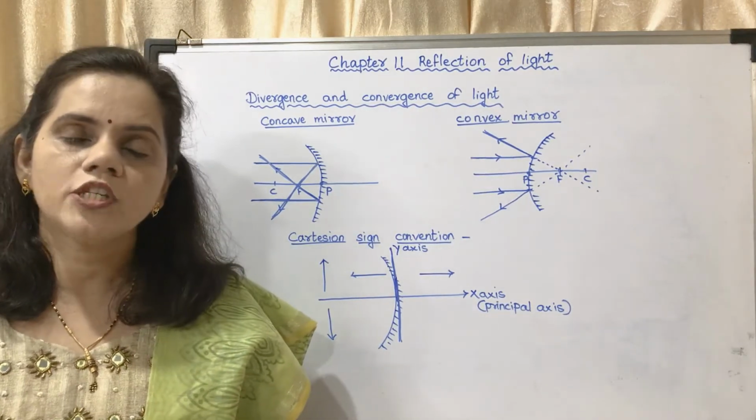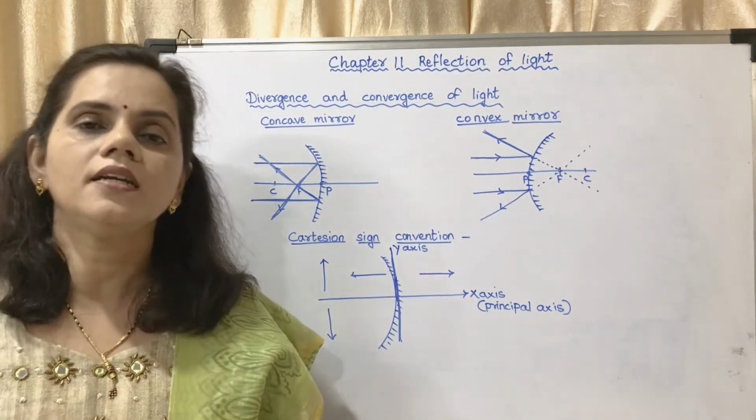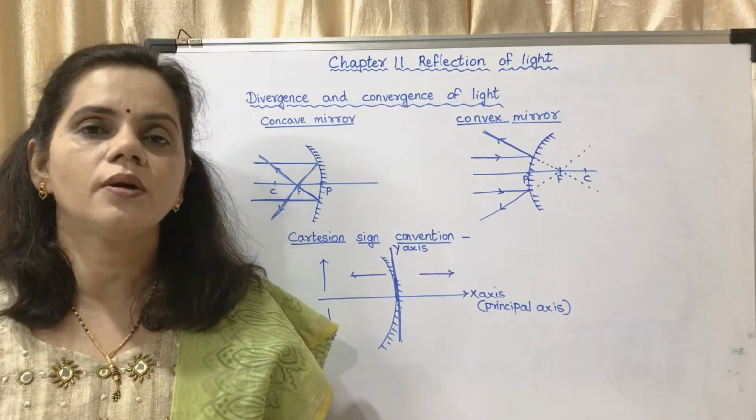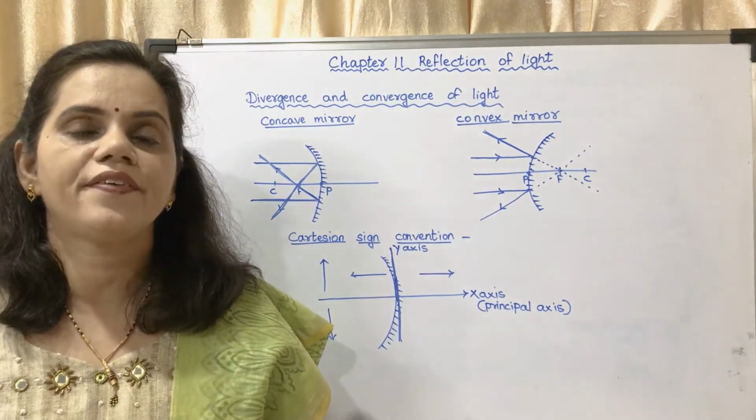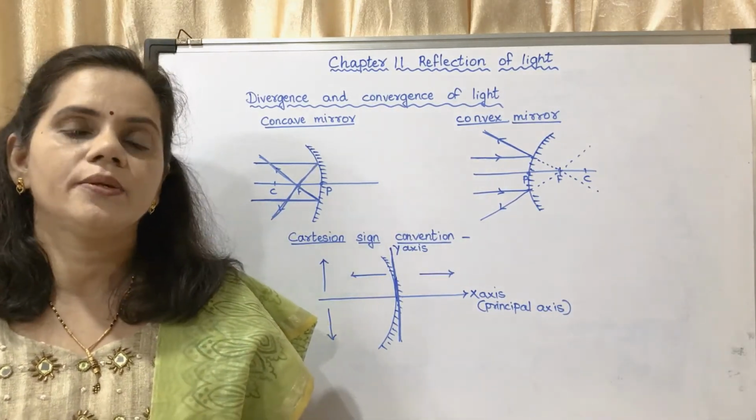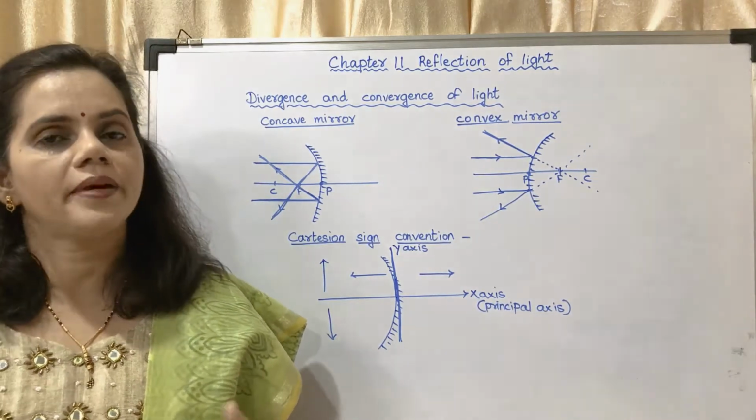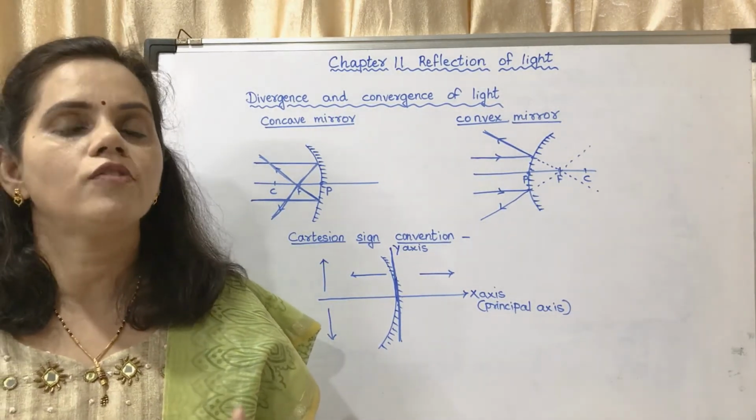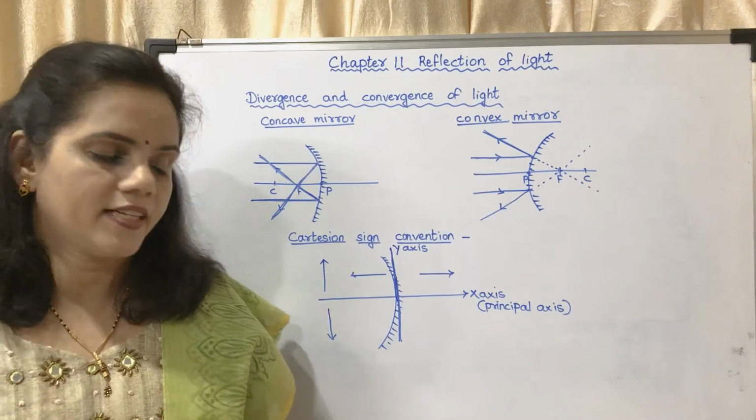Now this property of divergence and convergence is used by us in different tools. You make different types of tools because of these properties of concave mirror and convex mirror.